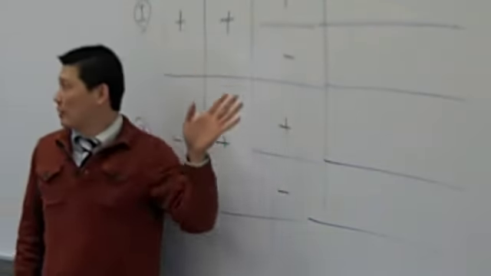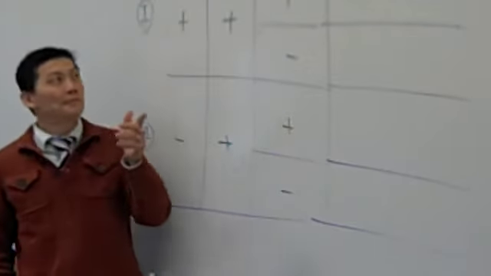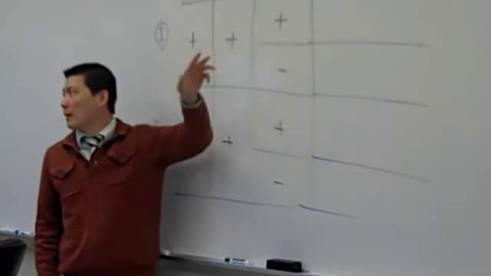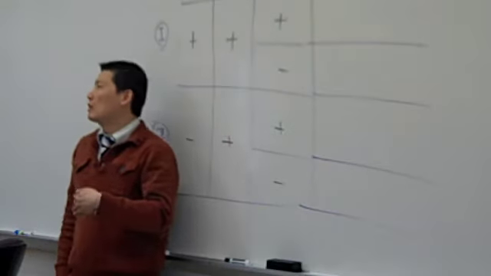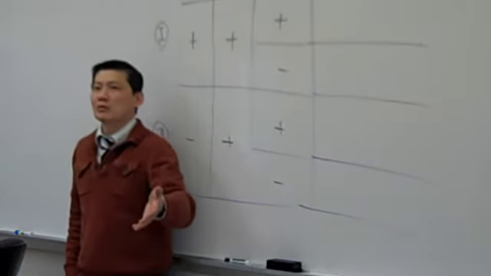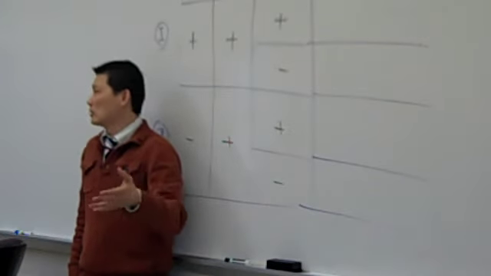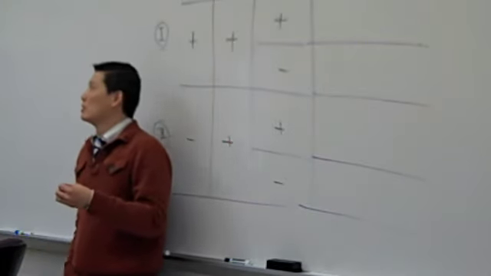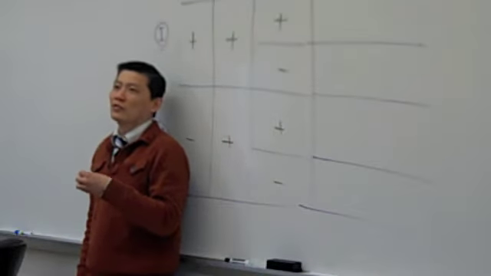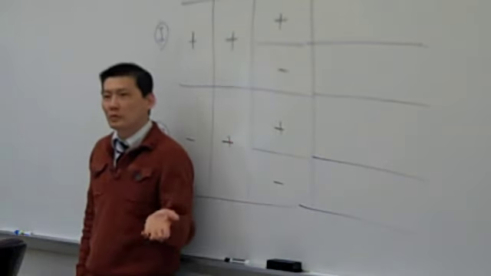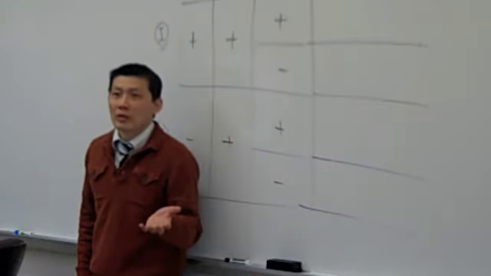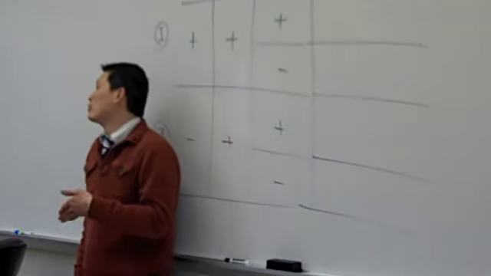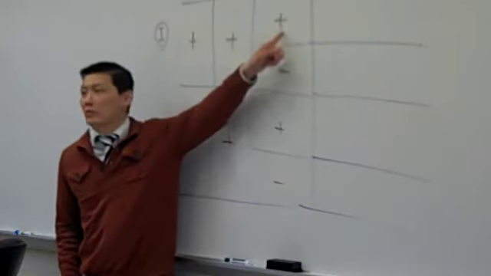Now, this becomes tricky. Acceleration is positive means that the velocity will increase. So if velocity goes from 10 meters per second to 20 meters per second, we say this particle is accelerating, and that means acceleration is positive.